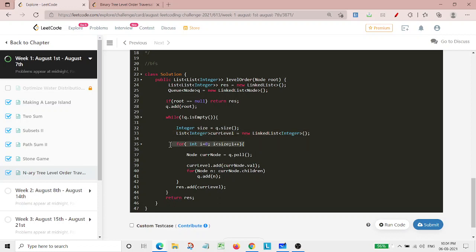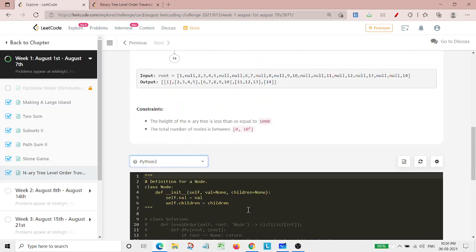Then I'll run a loop till the size of the queue, check for the current node, and then I'll simply add it into the current level list, and then I'll check all the children of my present node and simply add them into the queue. Then I'll simply add the current level into the result, and at the end I'll return this result.